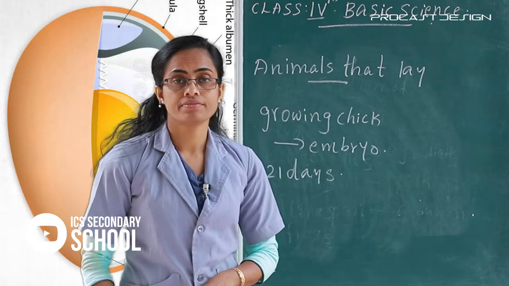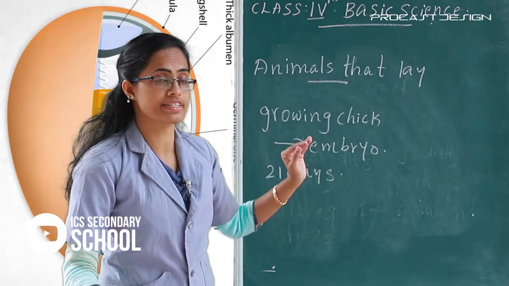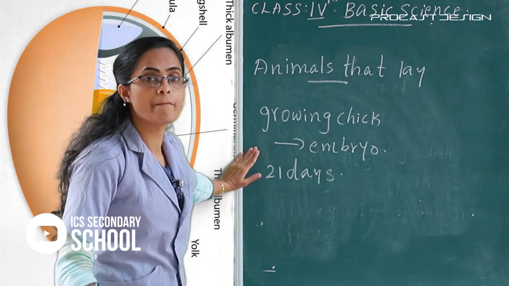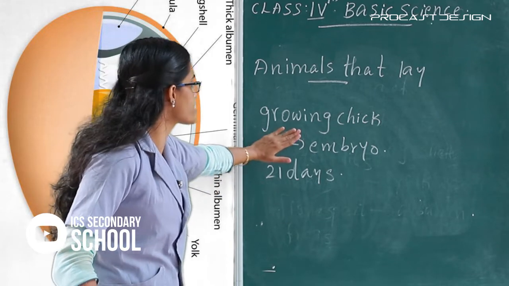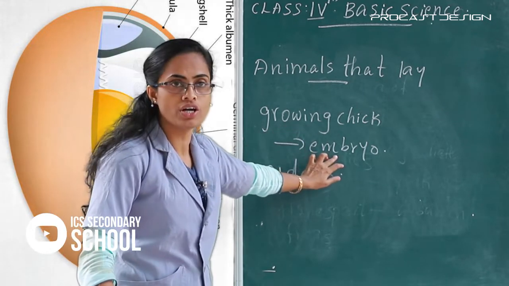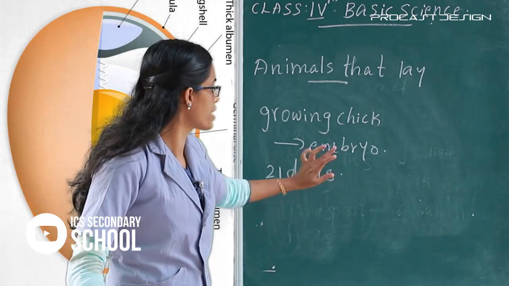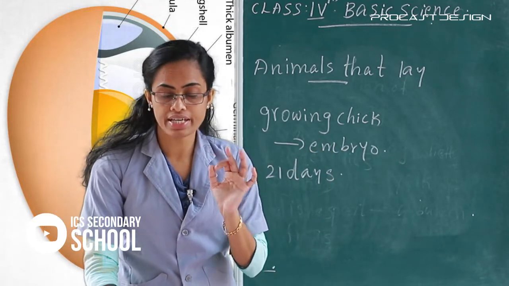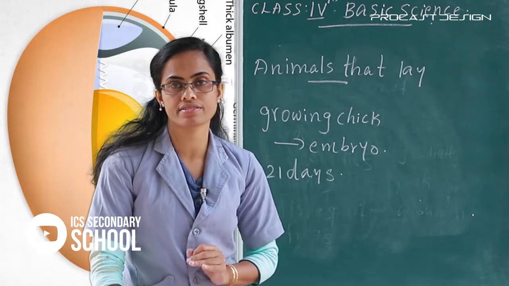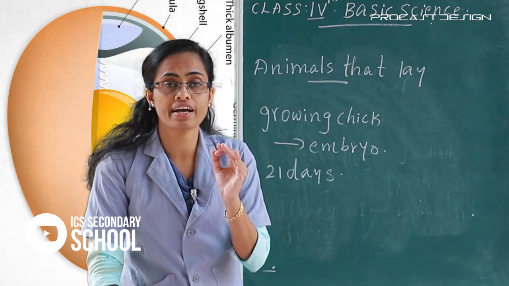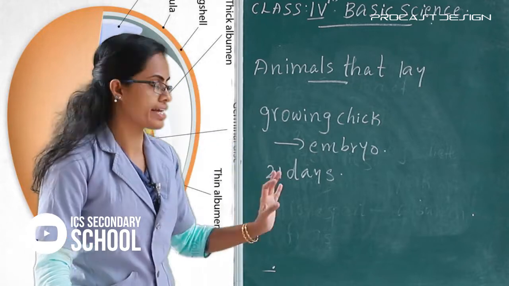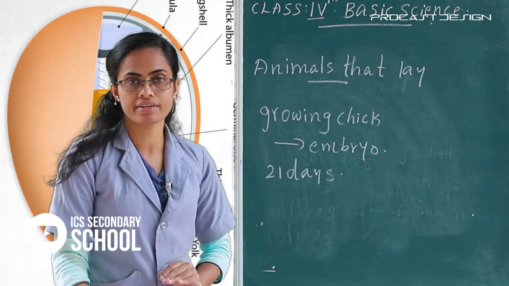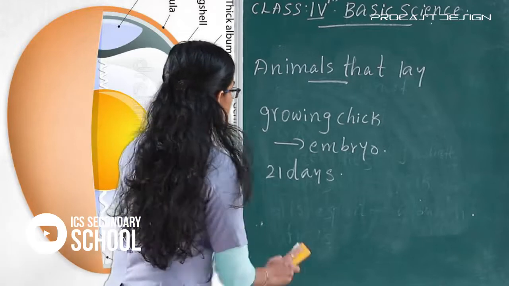The next one, then all of you understand what I say. In case of birds, the growing chick is called an embryo, and the egg usually hatches in 21 days. Clear? Yes.